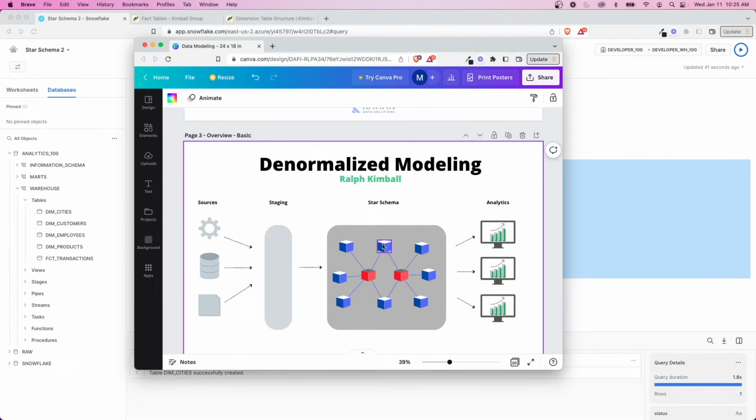Now you can see there's scenarios where one dimension might join to multiple fact tables, and that's okay. And those are what's called conformed dimensions, outside the scope of this video. But for example, cities and products, employees, a lot of these would probably join together into multiple facts. But the way that these joined are through those IDs, through those keys. The primary key of each of these would be foreign keys in here. We're not explicitly calling them that in our example, but I do know that each of those fit that qualification in my example. So we've created our own little version of a star. We don't have dimensions joining to each other. That's something you typically want to avoid.